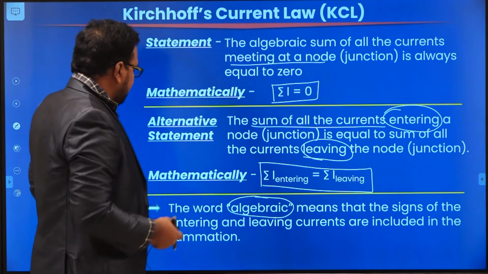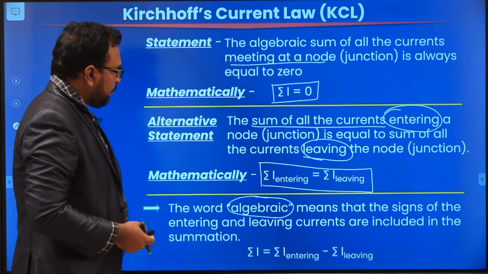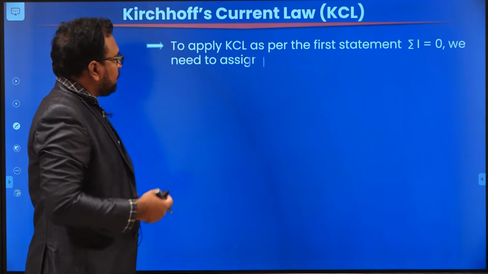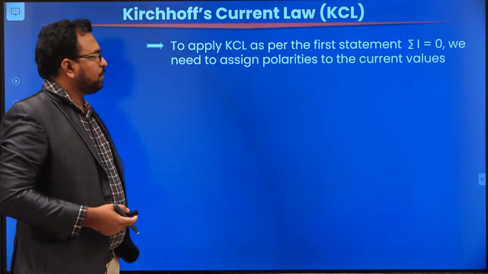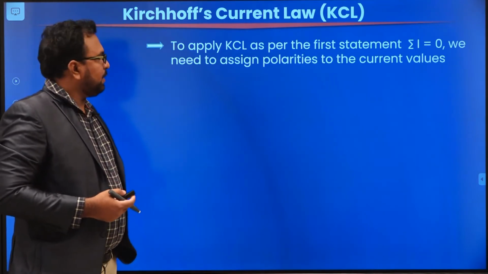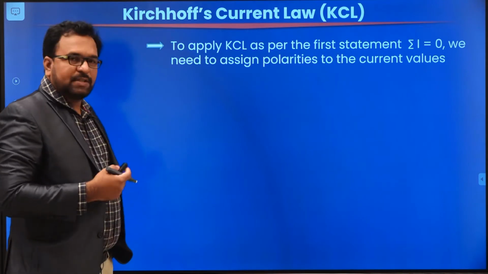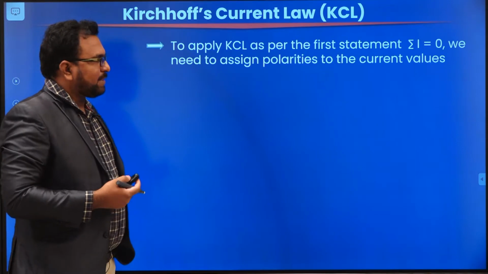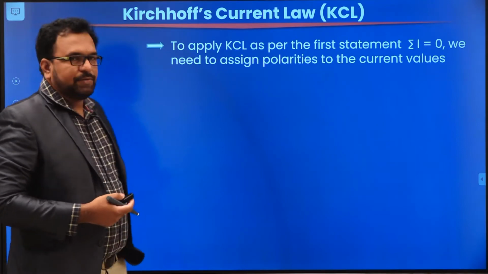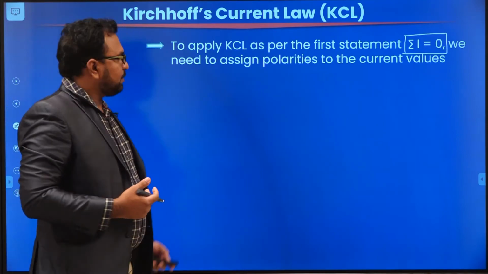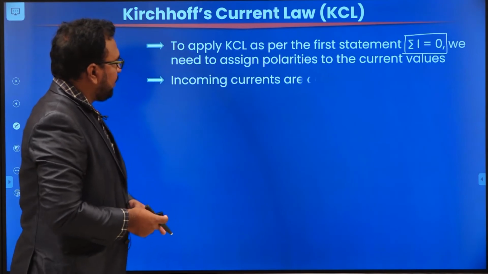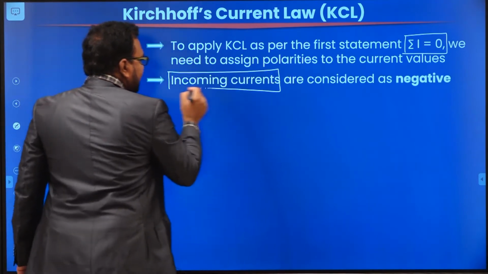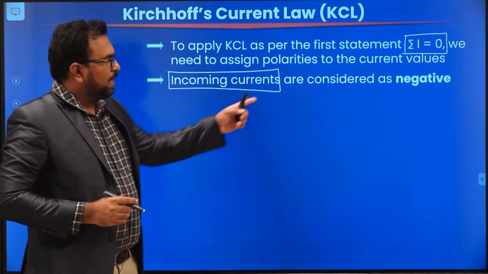Now let us see one example. To apply KCL as per the first statement, sigma I equal to 0, we need to assign polarities to the current values. How are we going to assign the polarities? Incoming currents, the currents entering a node, will be considered as negative.